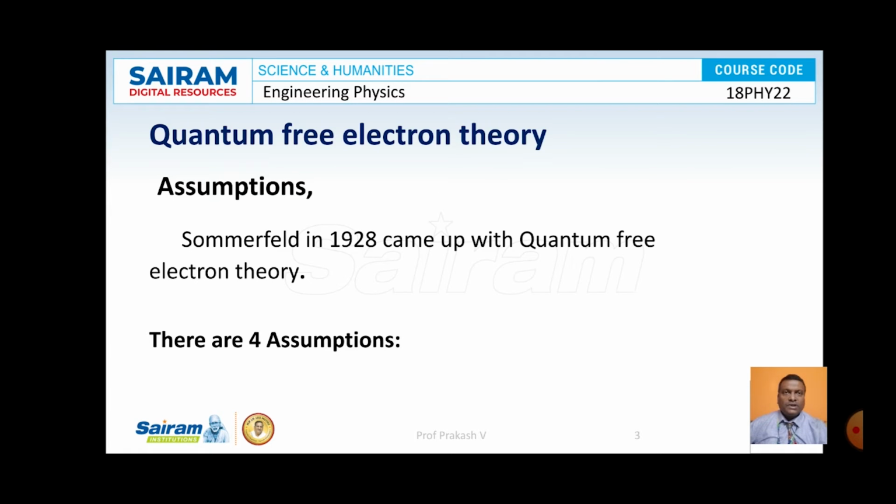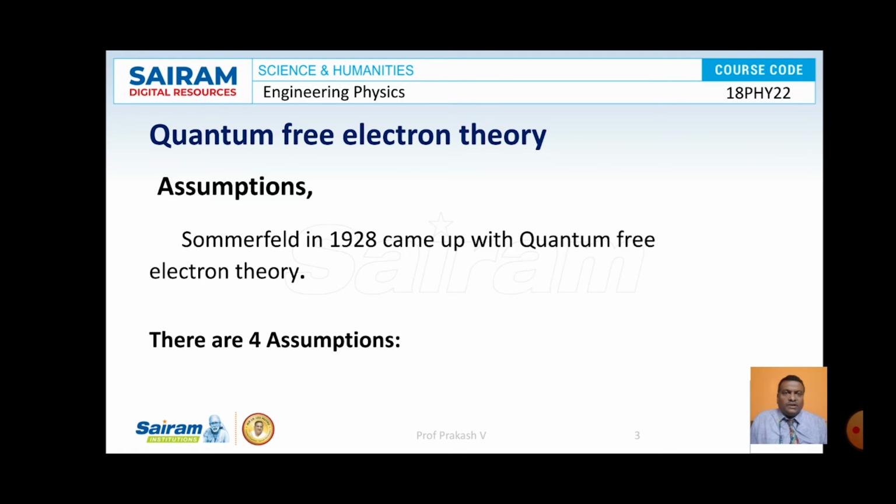So first let us look at the quantum free electron theory. Quantum free electron theory was developed by Sommerfeld in the year 1928. After finding the failures of classical free electron theory, a new theory was developed, and the new theory is named quantum free electron theory. The quantum free electron theory has 4 assumptions, and I will explain them.